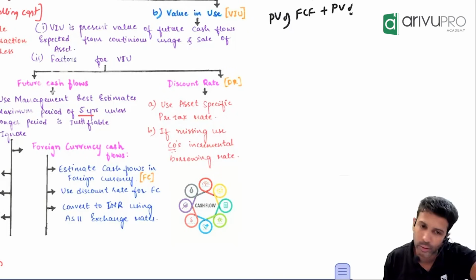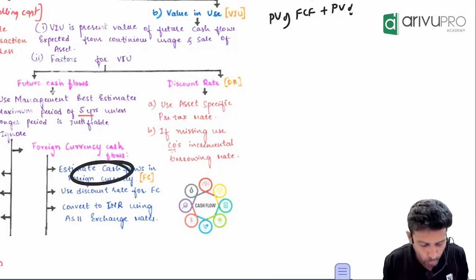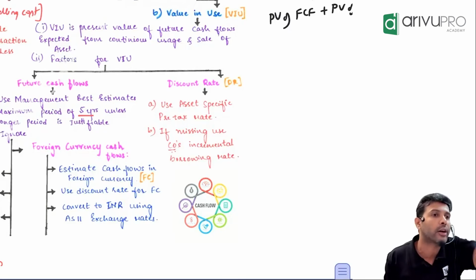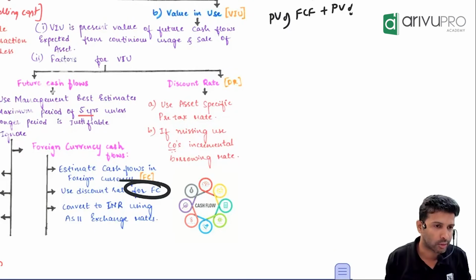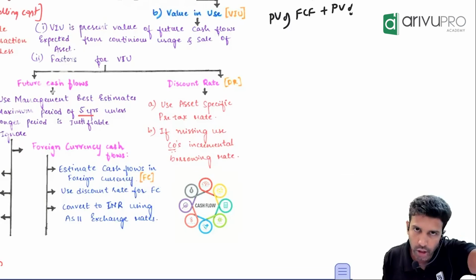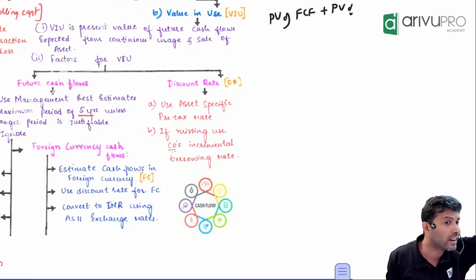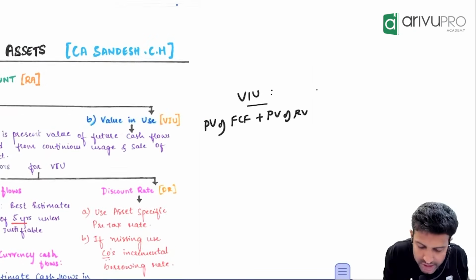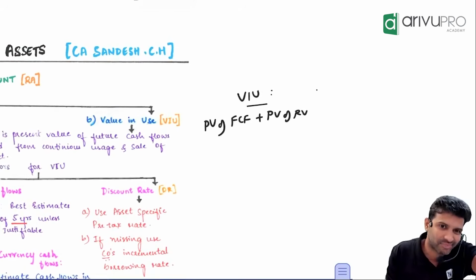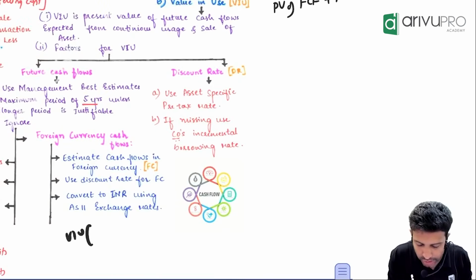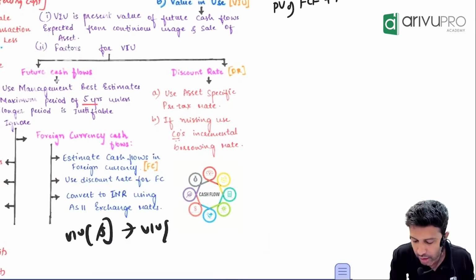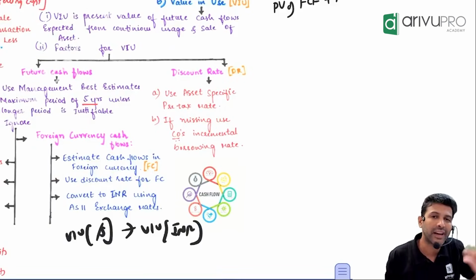Indian and US. This cash flow is related to Indian currency or foreign currency? Foreign currency. So the discount rate also you take for foreign currency. So take the cash flow in dollars. Take the discount rate related to dollars. That means you will first get what? Value in use in dollars. You'll get value in use in dollars. From value in use in dollars, it is converted into value in use in Indian rupees by multiplying the exchange rate.